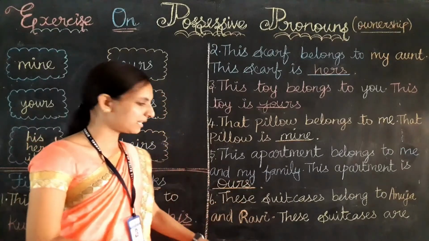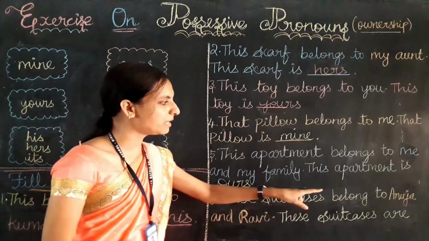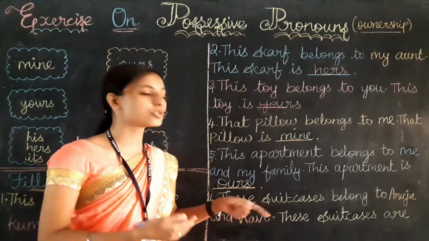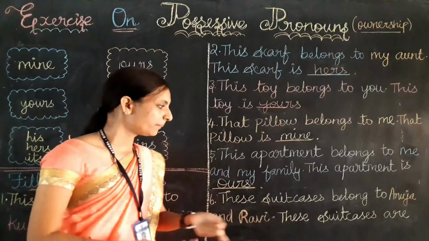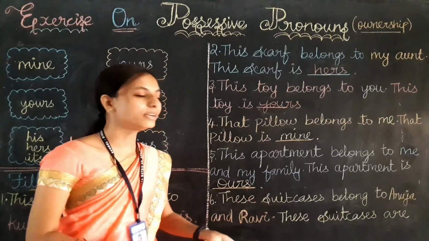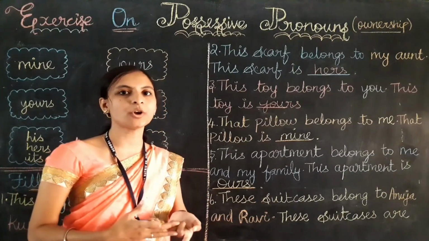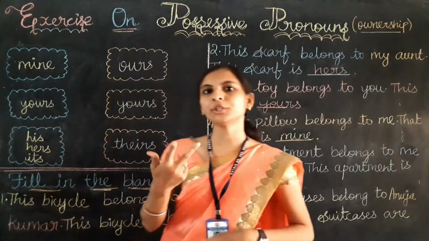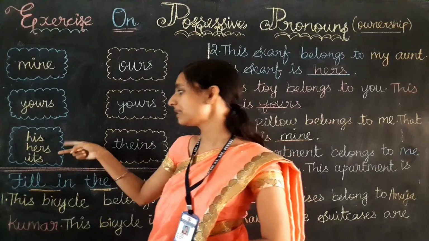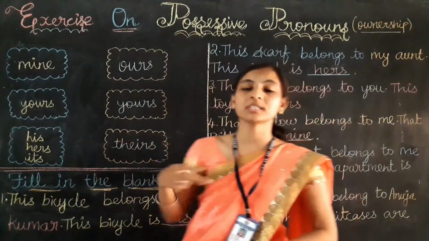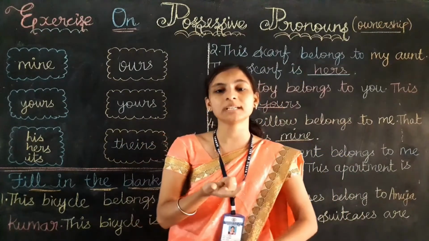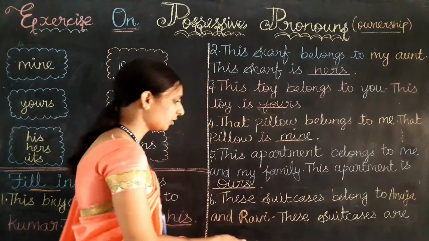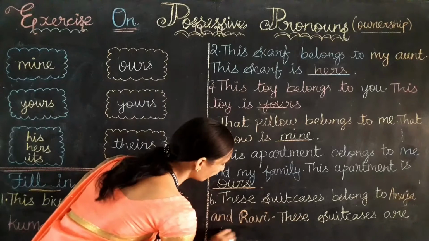Okay, last sentence. These suitcases belong to Anuja and Ravi. Then these suitcases are dash, how can we say it using the pronoun? Anuja and Ravi are two persons, right? When we are talking about two persons, which pronoun do we need to use? Avargaludiyadu. In English, yes, theirs. So these suitcases are theirs.